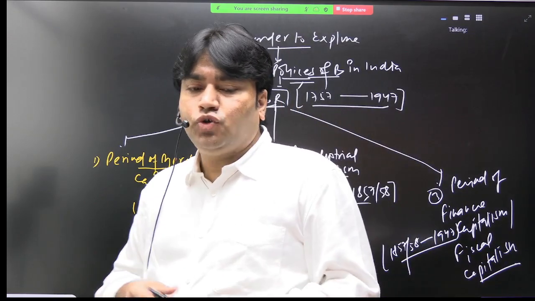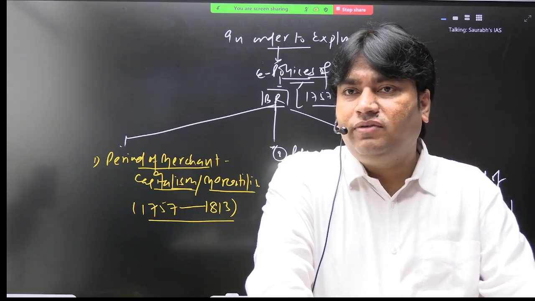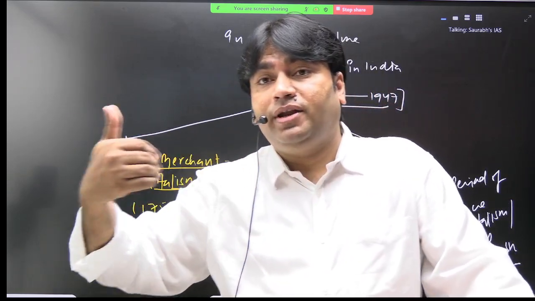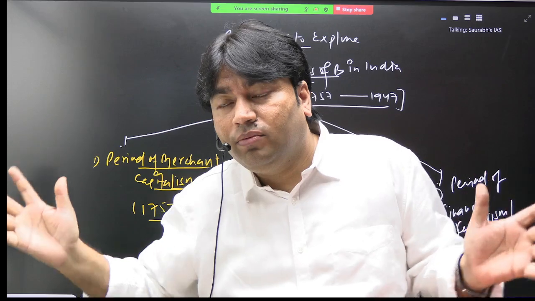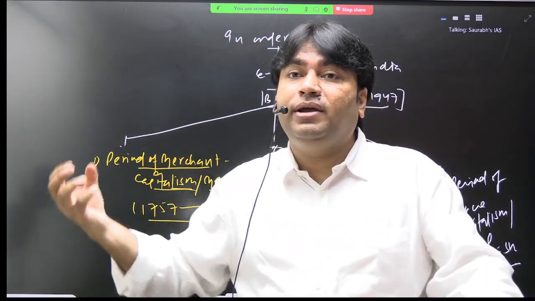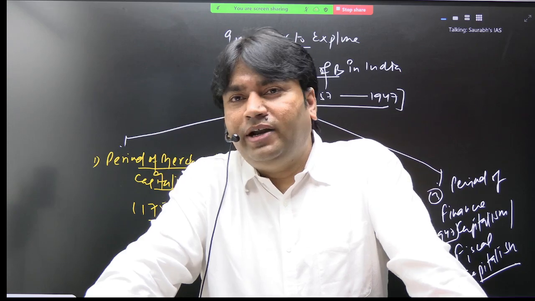Clear? So we need to understand this division. With the help of this division, we will be able to trace the developments during this time period, what exactly happened during colonial rule, what the economic policies were like, and how the British economically exploited Indians in India. So the time period is clear.